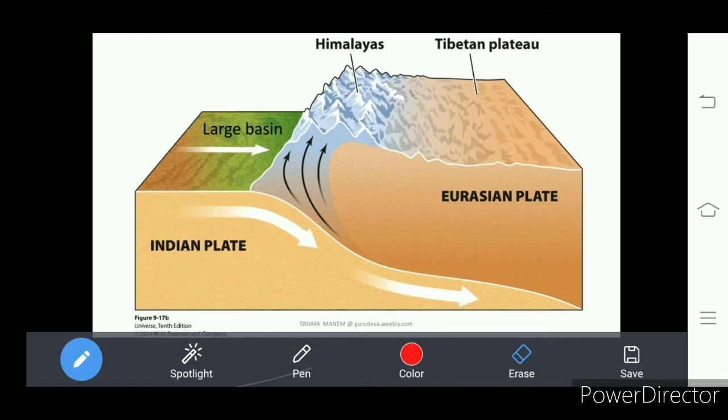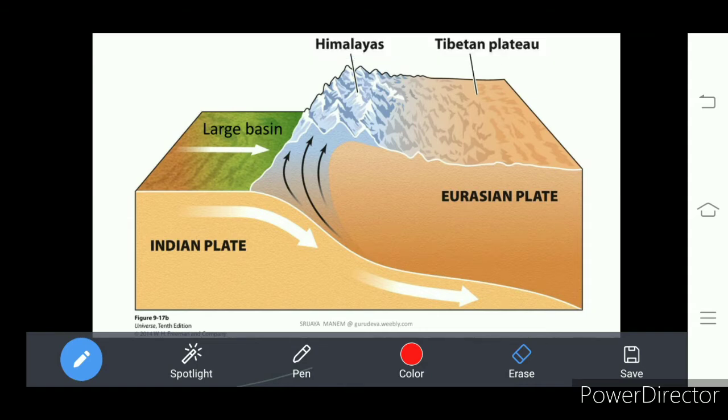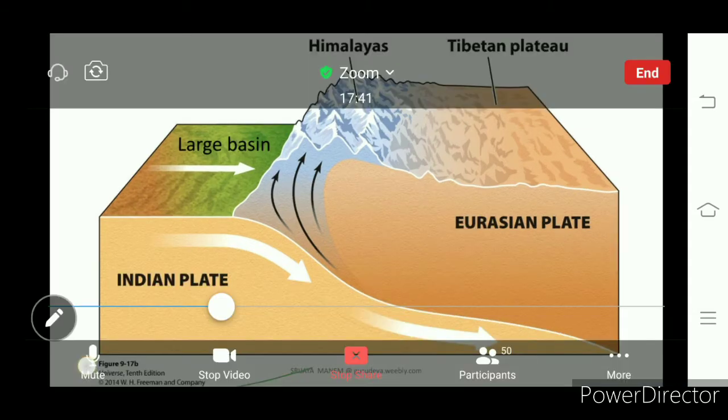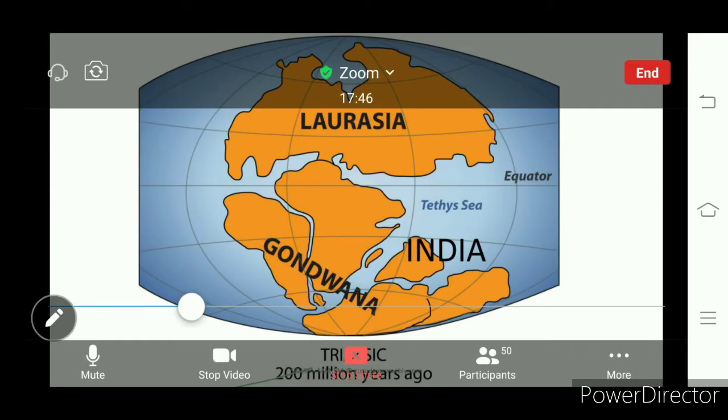Several landforms have appeared on India, and today they appear to us as what we call the physical features of India.